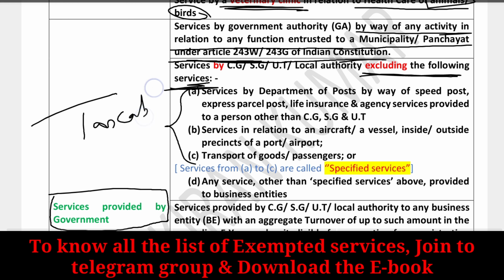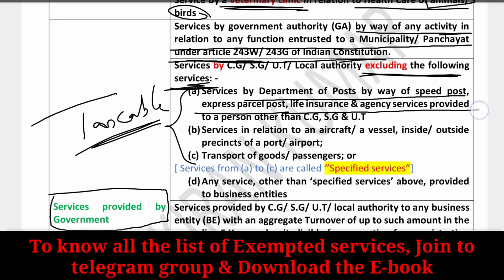You have to remember these things carefully: services provided by way of post, for speed post, express parcel post, life insurance, and agency services provided to persons other than the central government, state government and union territory are completely taxable, and services in relation to an aircraft or a vessel inside or outside the precincts of an airport are also taxable.